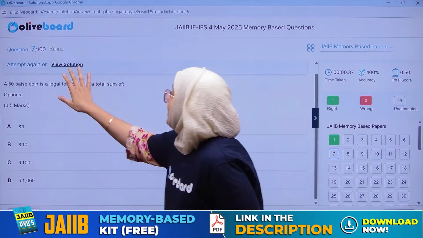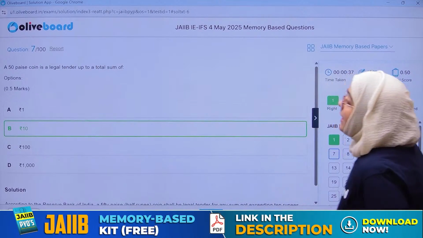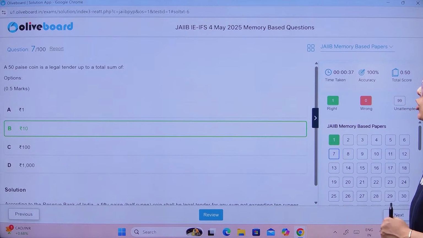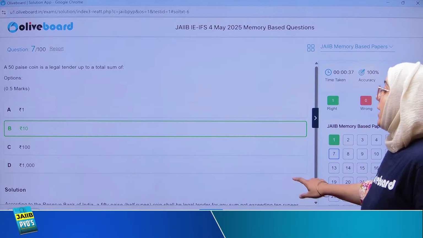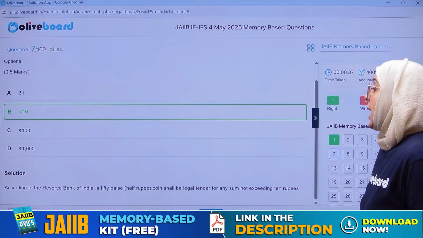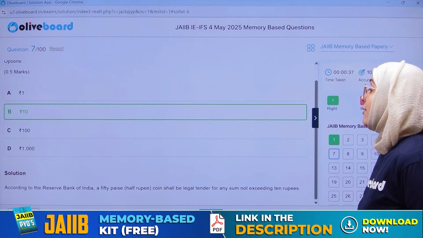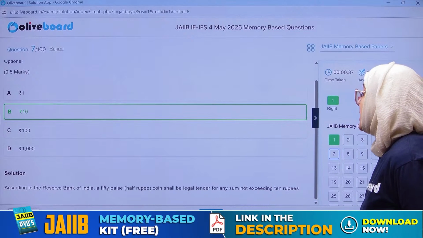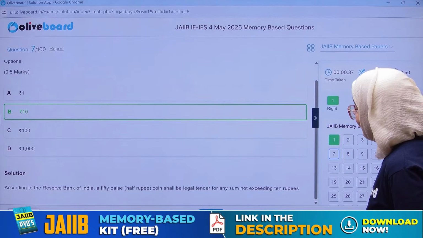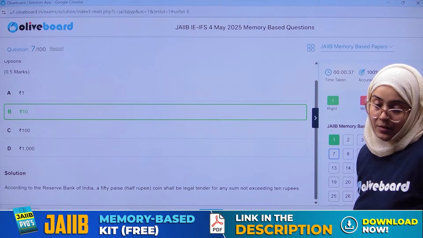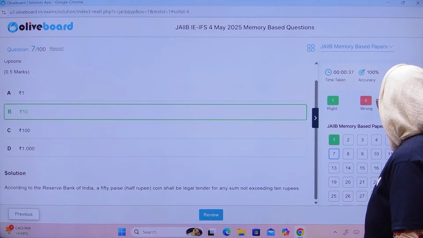So the correct answer is a 50 paisa coin is a legal tender up to a total sum of rupees 10. So the correct answer is B. So here the solution is written. According to the Reserve Bank of India, a 50 paisa means half rupee coin can be a legal tender for any sum not exceeding 10 rupee, right? So the correct answer is B.